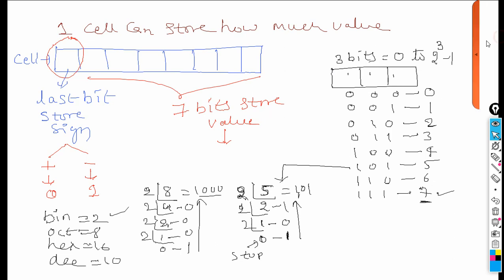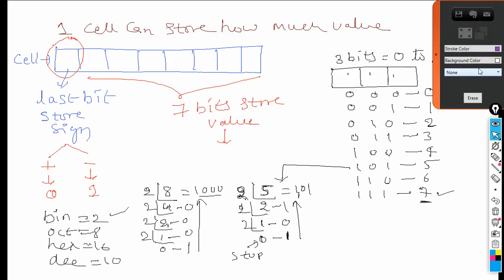Okay, so let me write that particular thing. But I have to write a positive as well as a negative number, because in these cells, positive as well as negative numbers will be stored. So minus 2 power, how many bits are there? 7 bits. Minus 2 power 7 to plus 2 power 7 minus 1 we have to write here. So how much value will it be now? 2 to the power of 7 means how much? Minus 128 to plus 127.